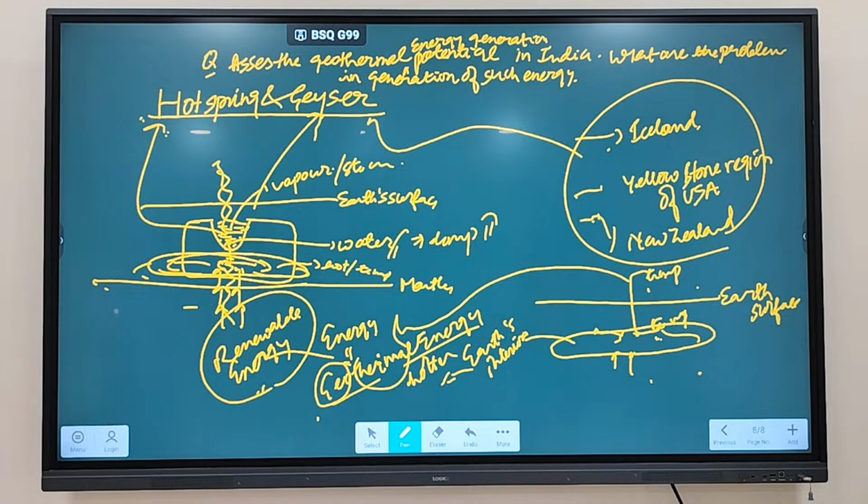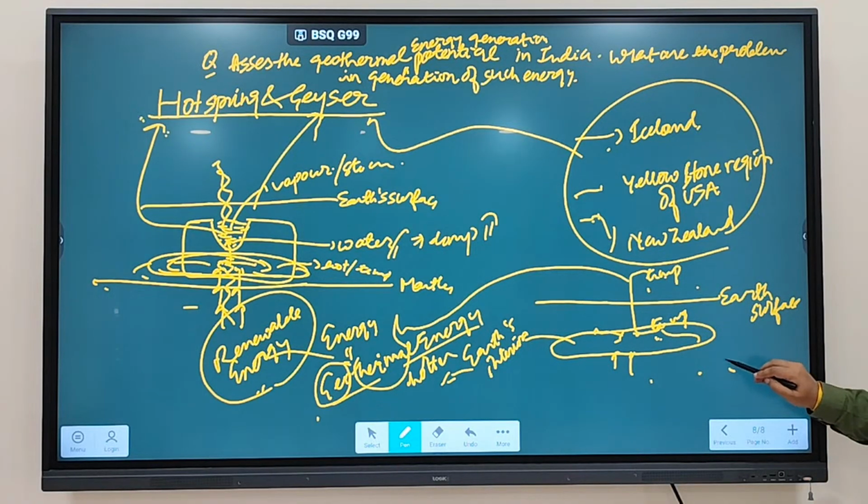What are the problems in generation of such energy? Clear? So wherever India can utilize its geothermal potential to generate energy, that area you need to locate on a map, and then you have to explain the problems in the generation of such energy.